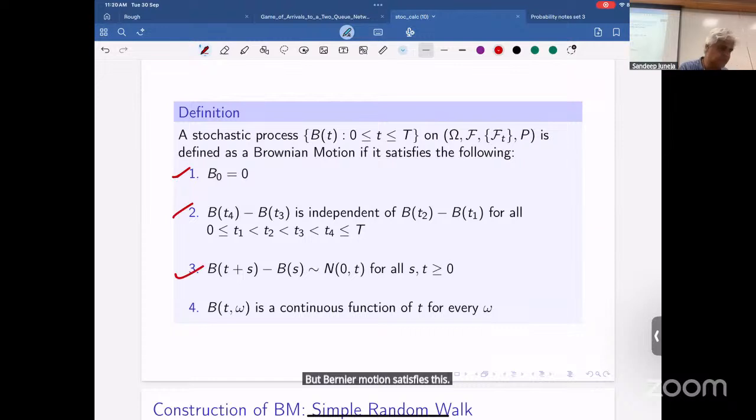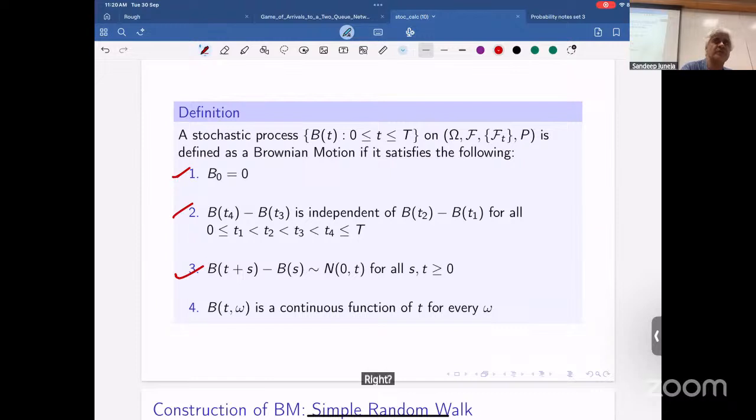Third, which is very interesting and which the Poisson process will not satisfy: the increment of size t is Gaussian with mean 0 and variance t. So variance increases with the size of the interval, but it's independent of everything else, independent of whatever happened till time s.